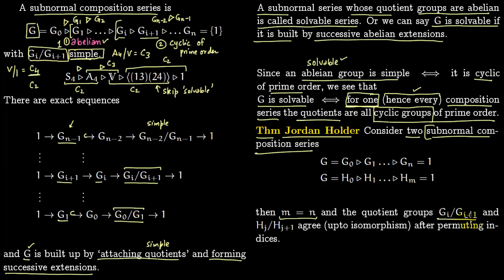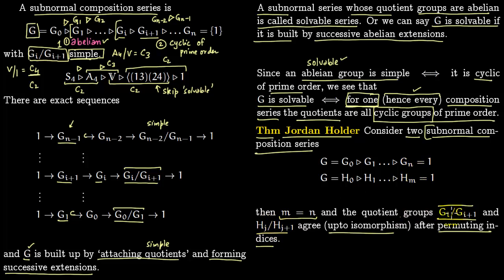The quotient groups of this series and this series agree up to isomorphism. So you can permute the indices i so that you can get this j here. So after permuting indices. This will become more clear when we see the proof.